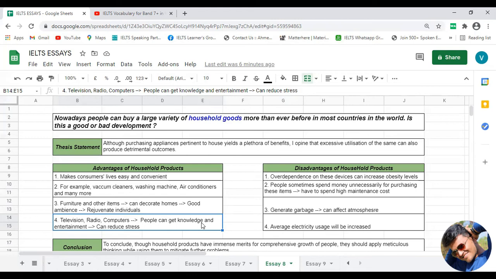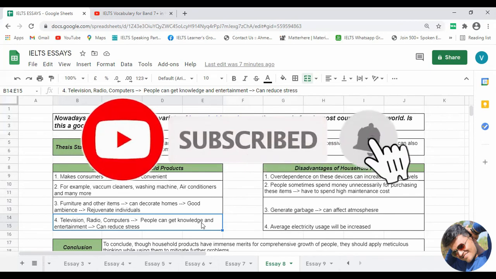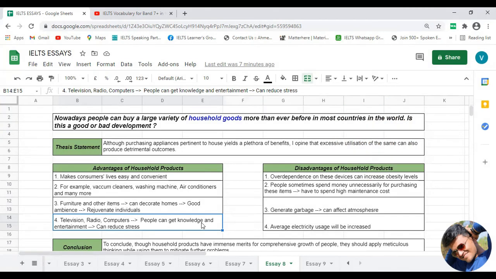Now, the fourth advantage for these household products would be, for example, if you consider another category of household products, then they are television, radio and computers, and how they can become advantageous for any individuals who are living in the home. They can provide you the knowledge, they can provide you the entertainment, and if individuals get these two things from this kind of product, then ultimately it can reduce the stress, and it will become advantageous for individuals who are living in the house.